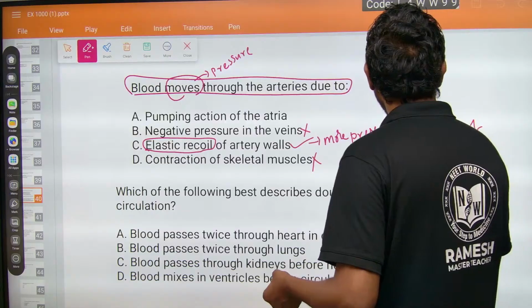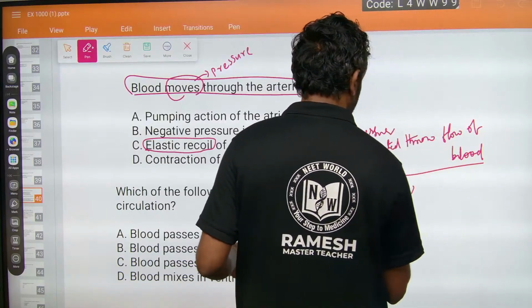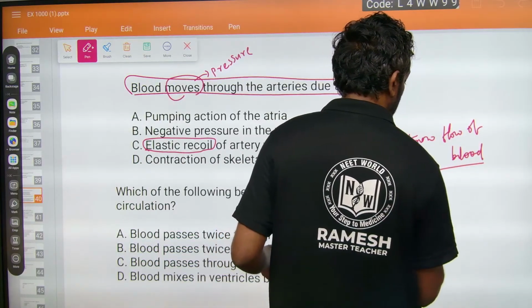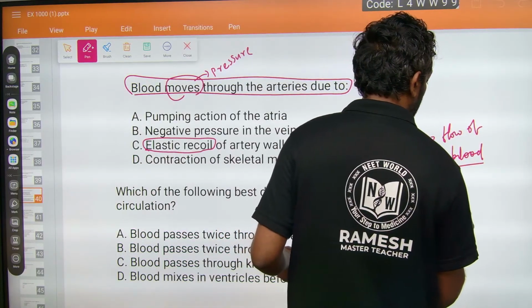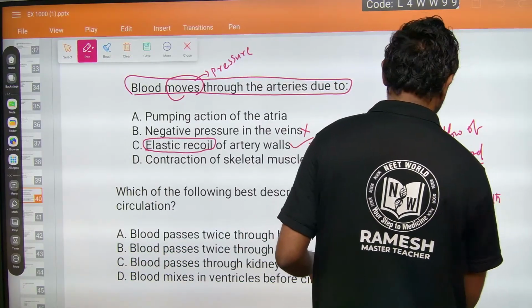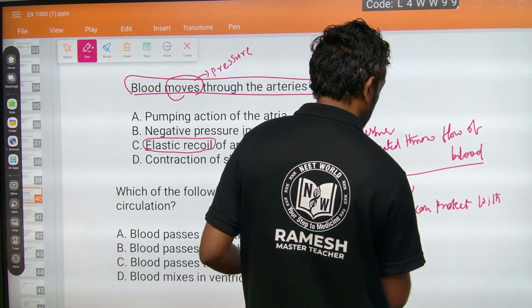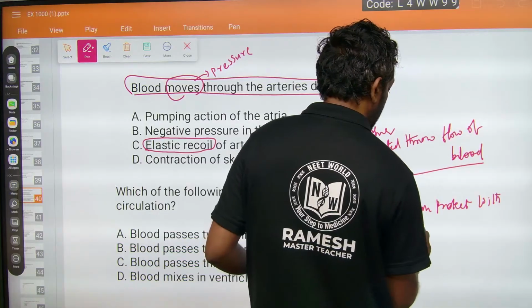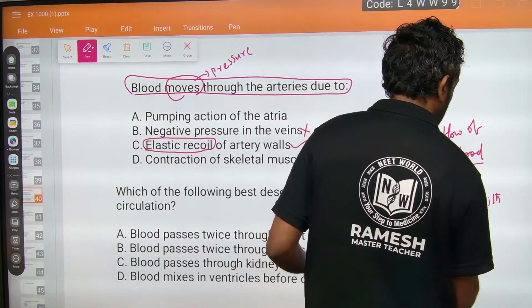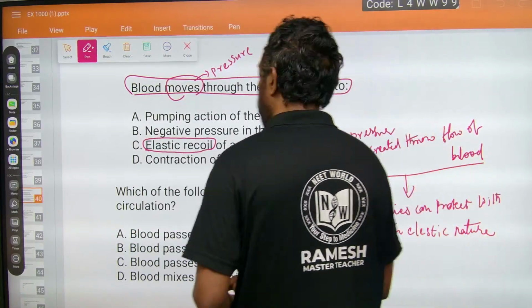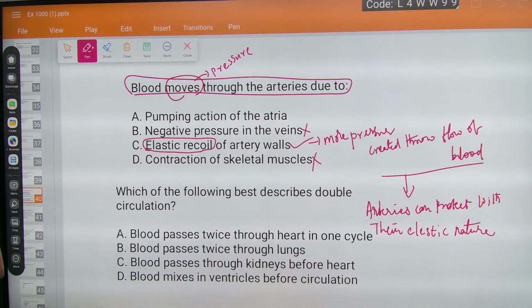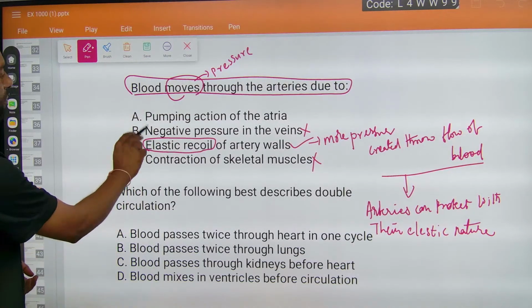That is why arteries can protect with their elastic nature. So the answer is C.